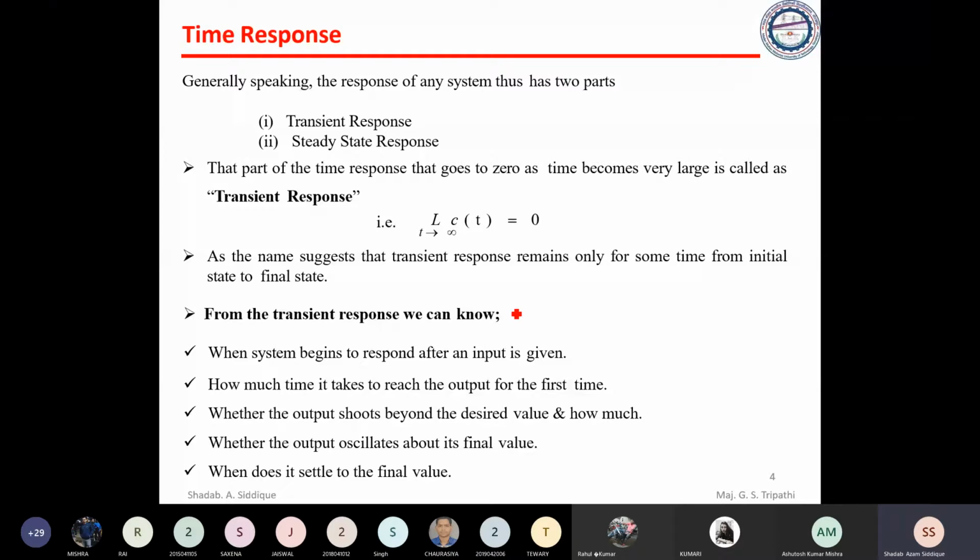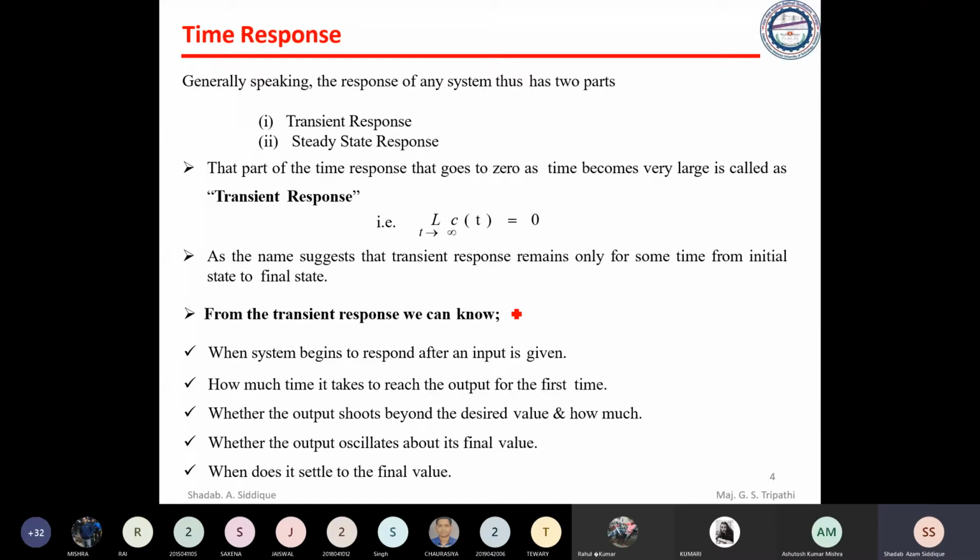So transient response is nothing but basically the part of the time response that goes to zero when time becomes very large. So if the time response C of t at t tends to infinity, the part of that C of t, not all C of t, you can say part of C of t, and maybe all C of t also. So if that C of t response will be zero at a very large value of t, or t tending to infinity, that is called transient response.